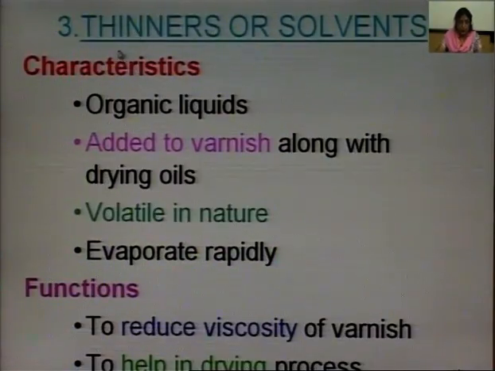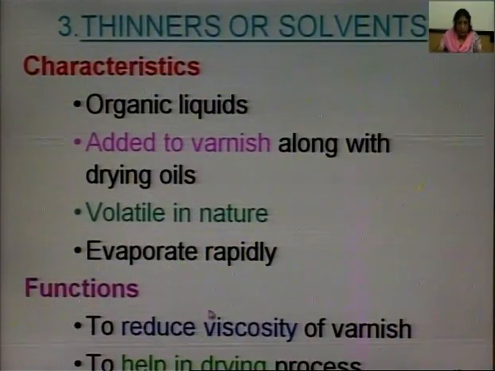The third constituent of the varnish is thinner or solvents. The characteristics of thinners: they are organic liquids, added to varnish along with drying oils, volatile in nature, and they evaporate rapidly.